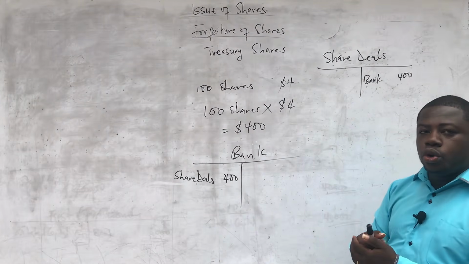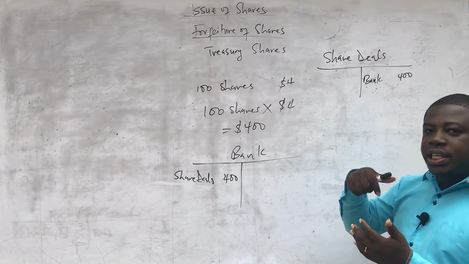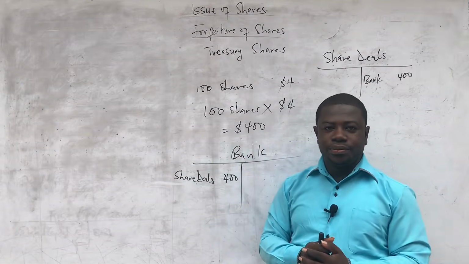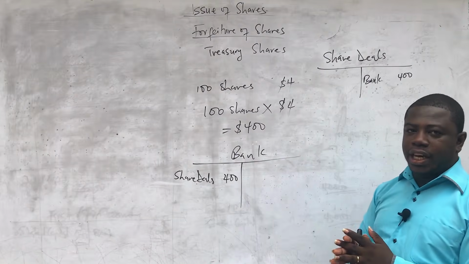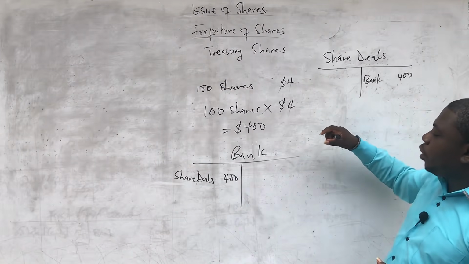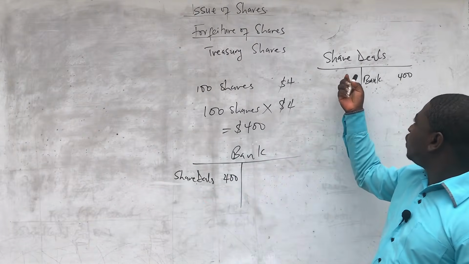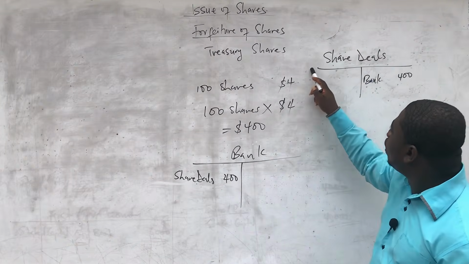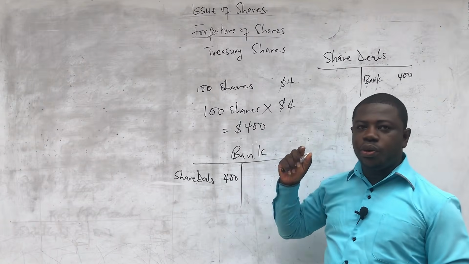So when we go to the equity component in the statement of financial position, we are going to see the stated capital, and then we are going to see the share deals account separately written, even though both of them sum up to be the capital of the company. However, we try to separate the normal flow of issue of share funds from shares that were reissued after they were forfeited, so that we will know that this is reissue of forfeited shares. So that is what we are going to do.